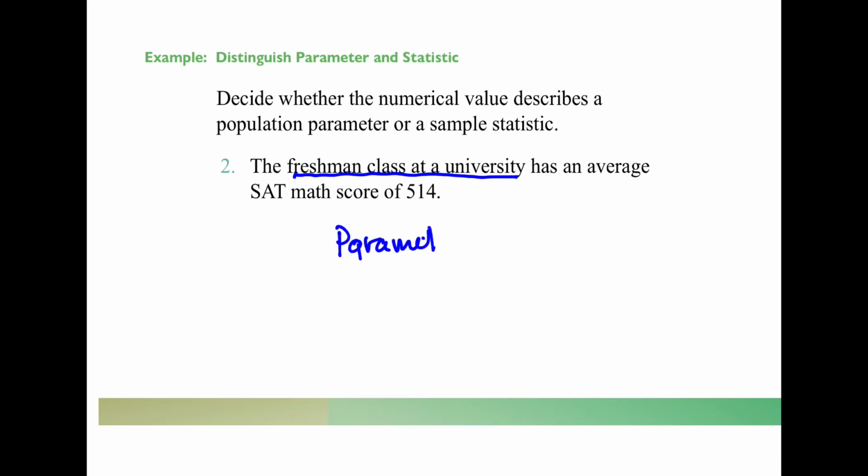Why? Because we're not trying to describe the average SAT scores of all students in the U.S., simply the average SAT score of students in this freshman class at this particular university. And so that's a reachable population. And the way it is worded, it made it sound like they took everything into consideration. Now, if they went into further detail and maybe they didn't want to have to go through all that, maybe they did a survey, but that was not described in this particular wording.